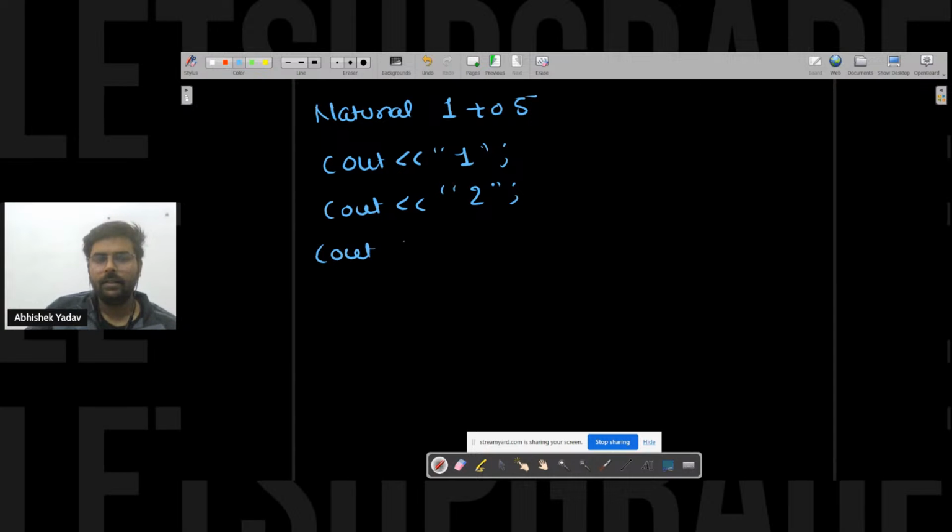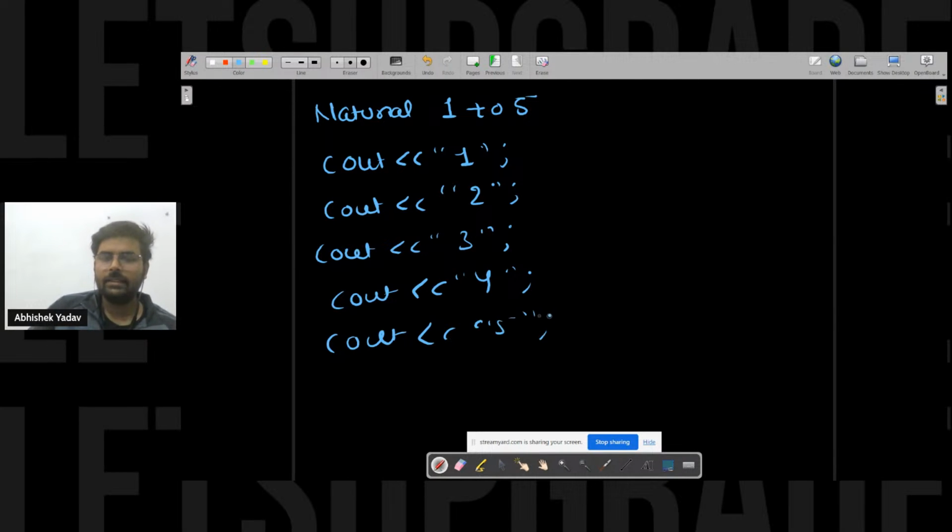Cout 3 here, and similarly for 4, and cout 5 here. So guys, I can write like this if I have to print numbers from 1 to 5, right? But what is the problem here? If I am writing my code like this, then what problem will I face in the future?